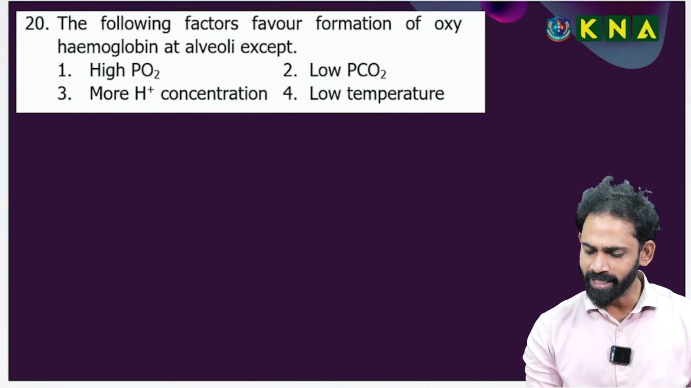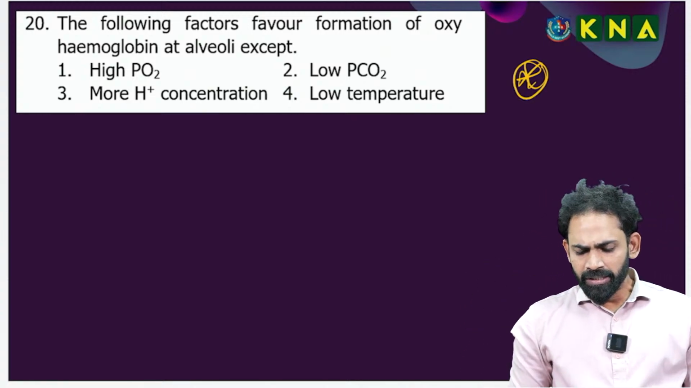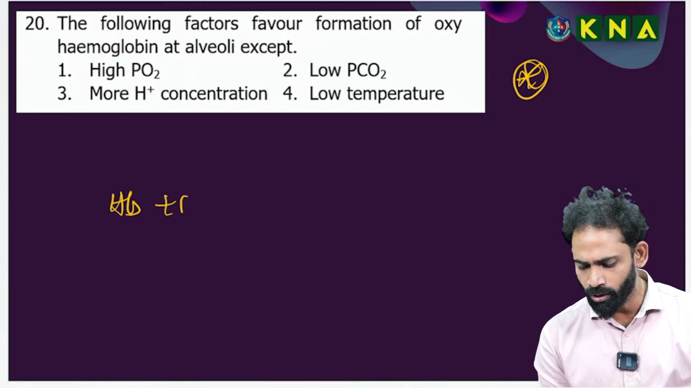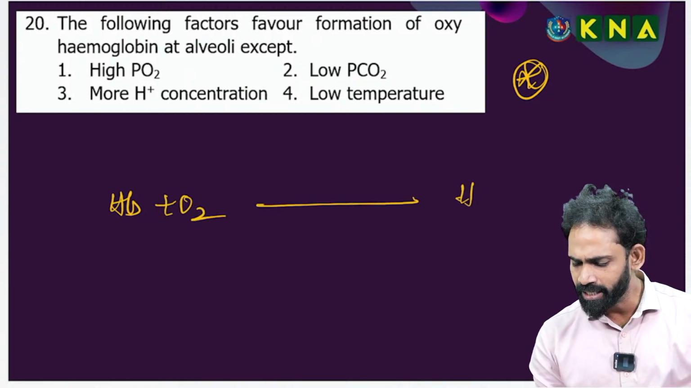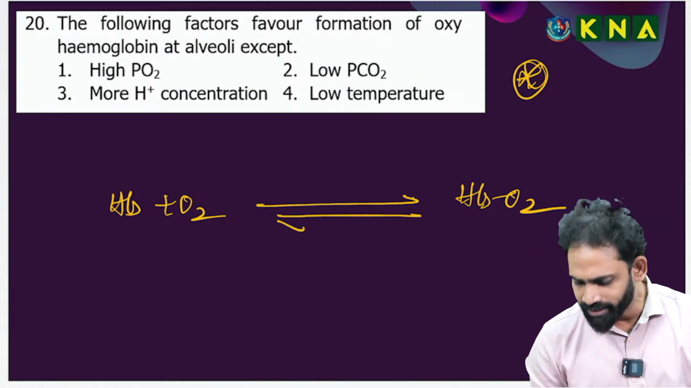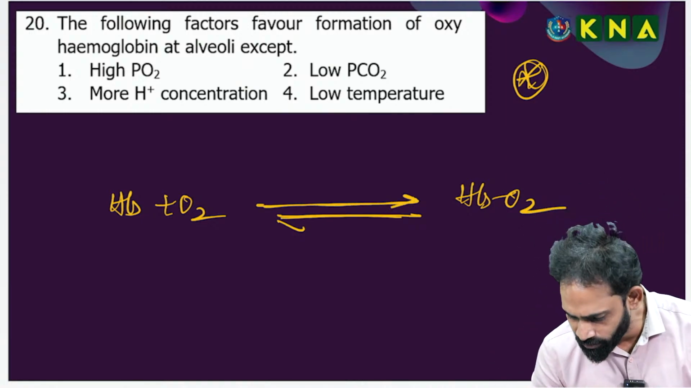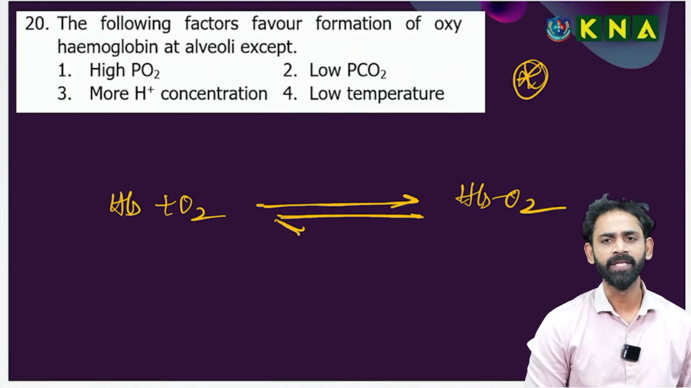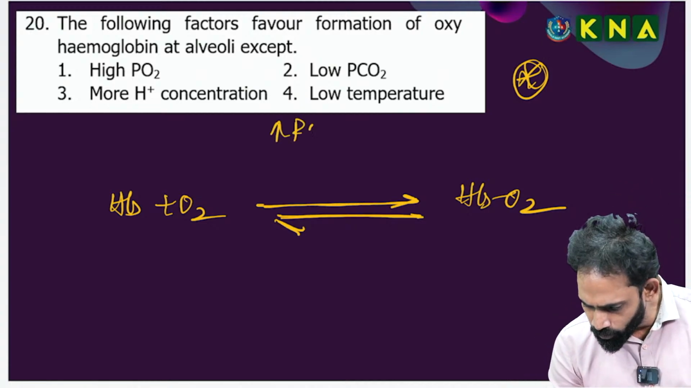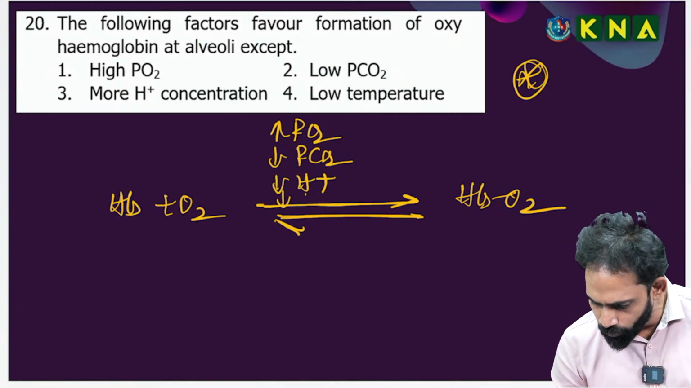Next question, important for the exam. Directly I am going to explain, NEET exam important. Here I am telling you, you can comment the option, 20th question. Hemoglobin with oxygen binding is called oxyhemoglobin. This is definitely a reversible process. This arrow indicates the formation of oxyhemoglobin, and this one is the dissociation of oxyhemoglobin. What are the factors that favor oxyhemoglobin formation? High PO2, low PCO2, low H plus ions, low body temperature.